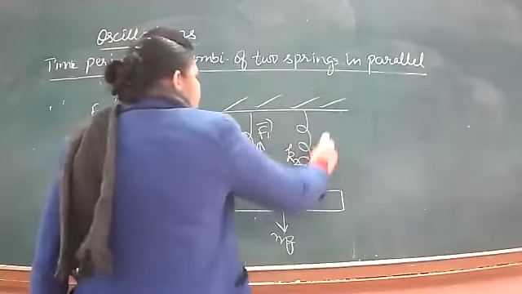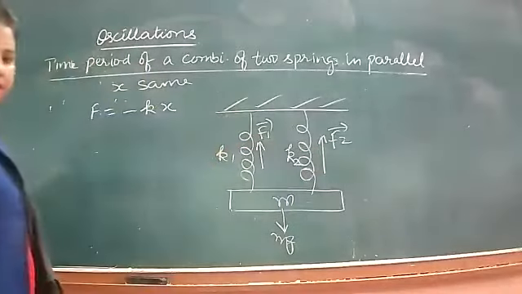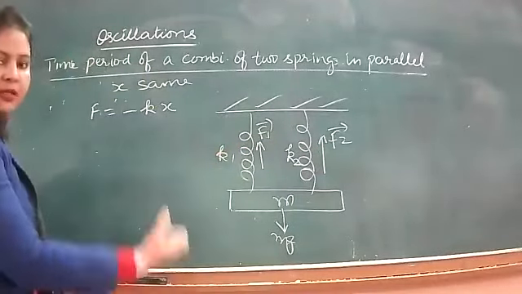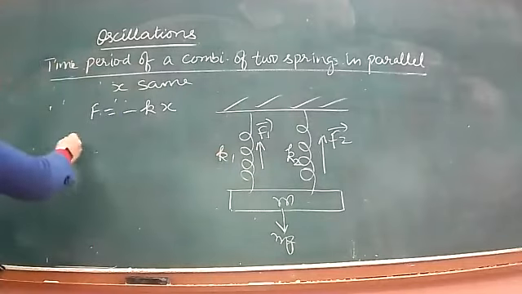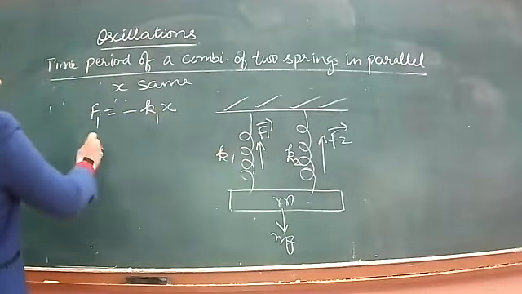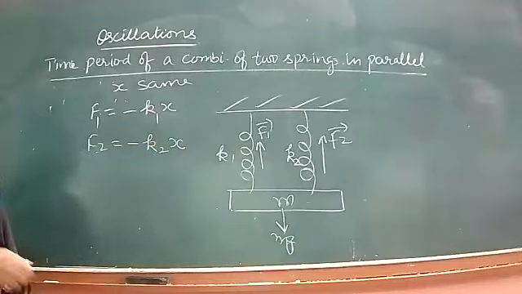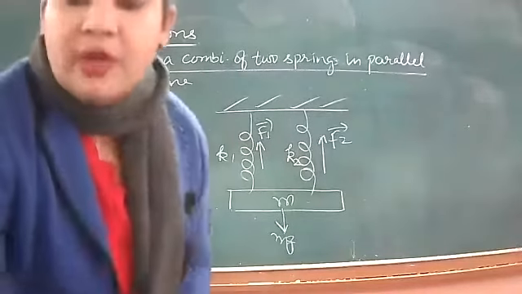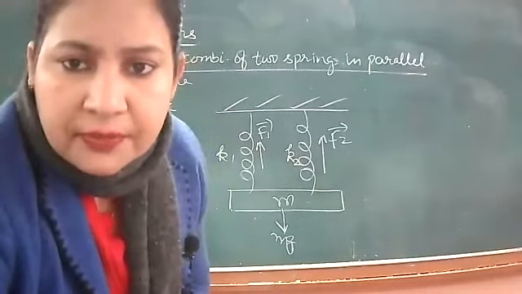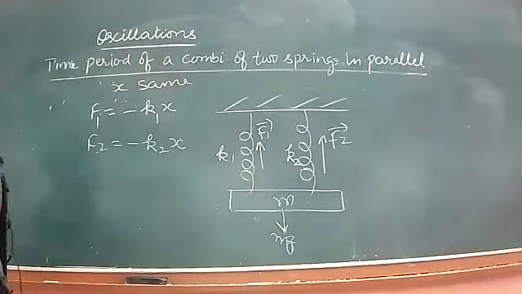इसका F1 है, इसका F2 है, but since they are acting in the same direction, opposite to the direction of displacement, we can write F1 is minus K1x and F2 is minus K2x. Though extension is the same, because of different spring constants, different restoring forces will be produced in them.